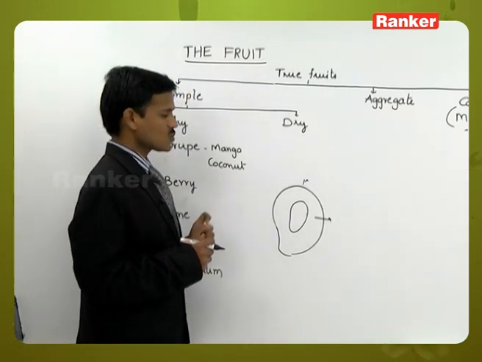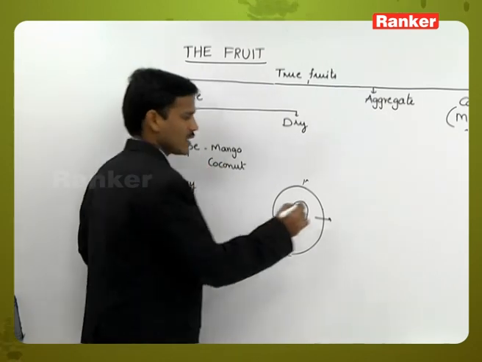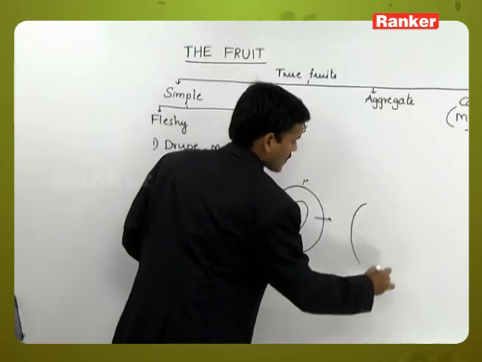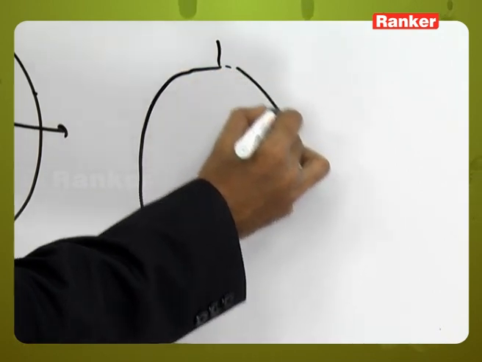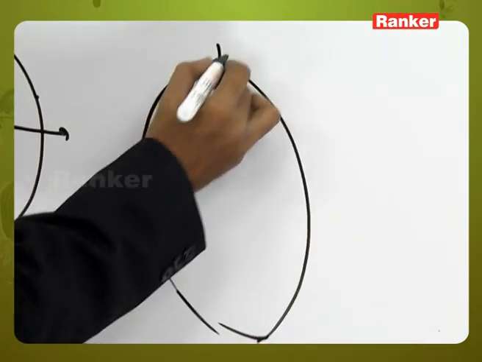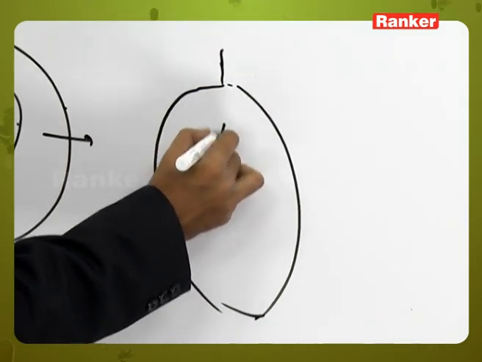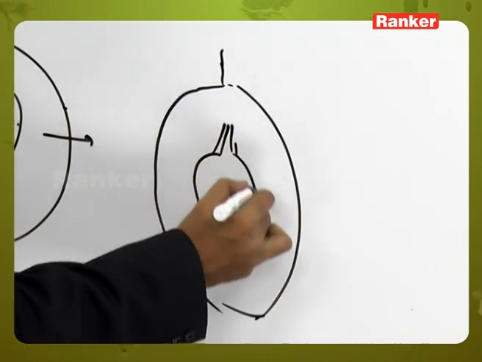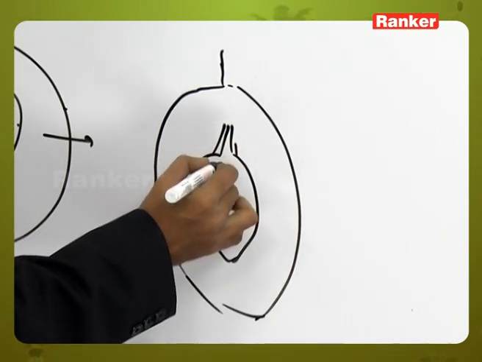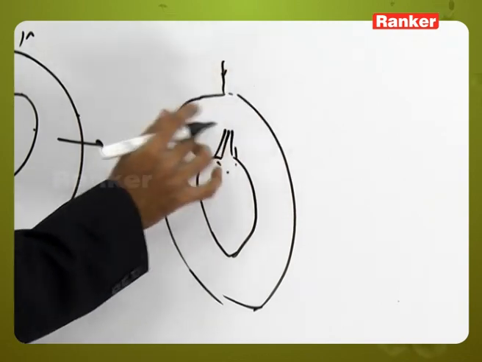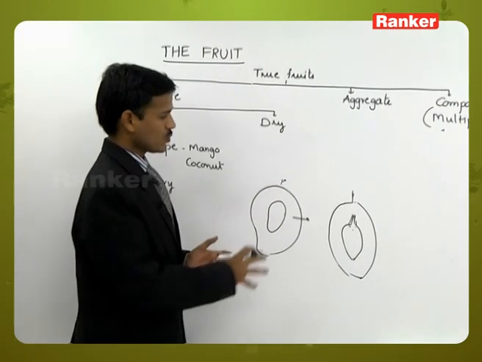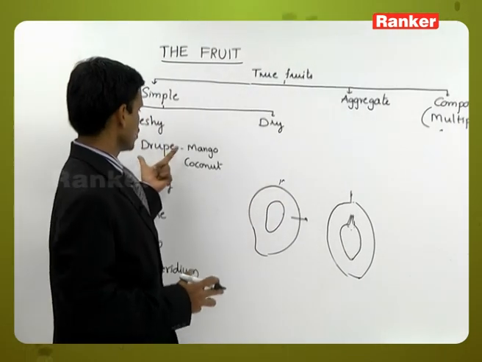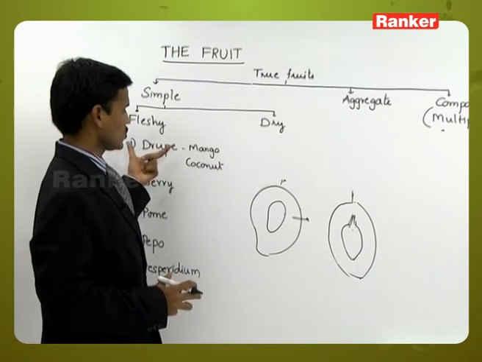And the coconut is also single seeded. The coconut fruit is also called a drupe. It is also one example for drupe.